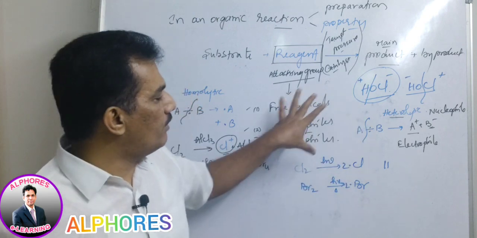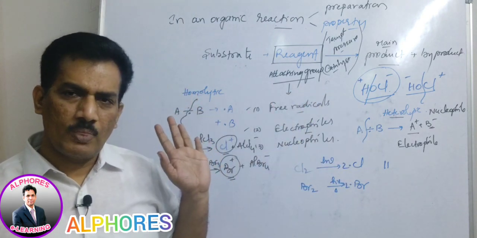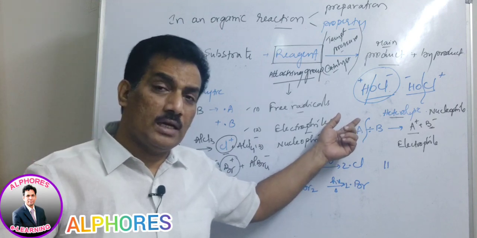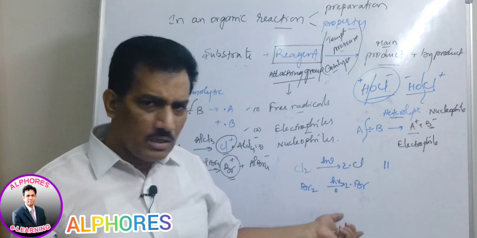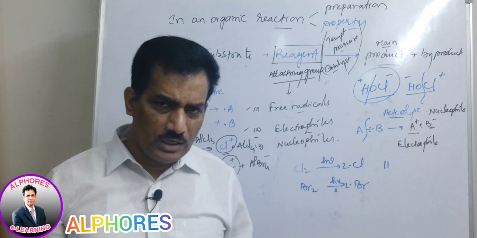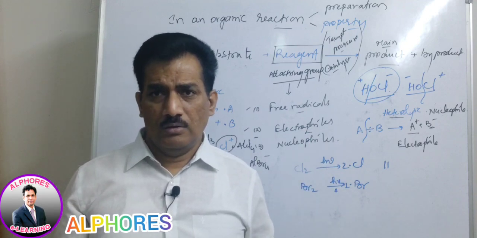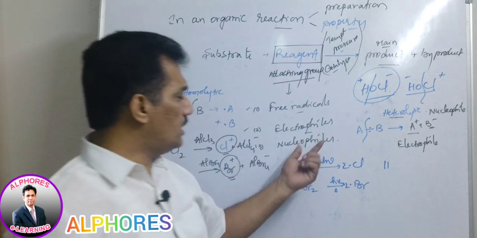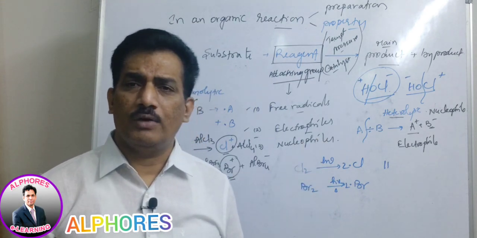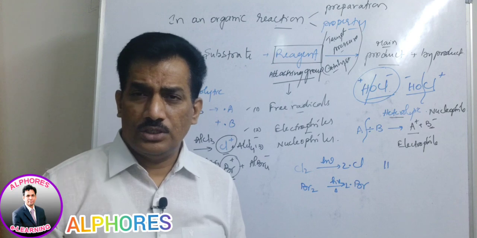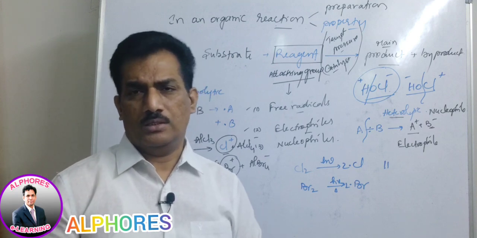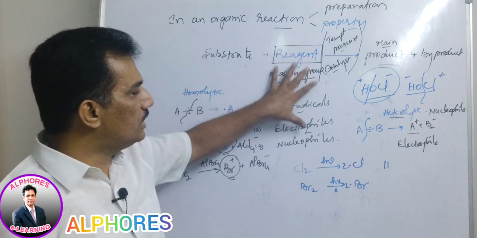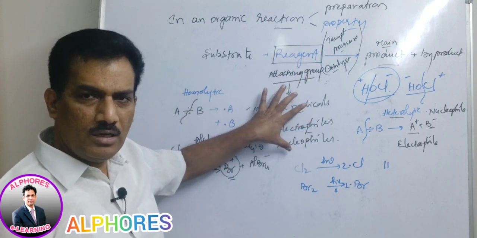Depending on that, we have only three types of reagents. Many reagents may generate free radicals; all those are known as free radical generating agents. Some other reagents may generate electrophiles; all those are known as electrophilic reagents. Some others may generate nucleophiles; then you have to consider such a reagent as a nucleophilic reagent. Like that, you have to decide the nature of the reagent depending on the attacking group.